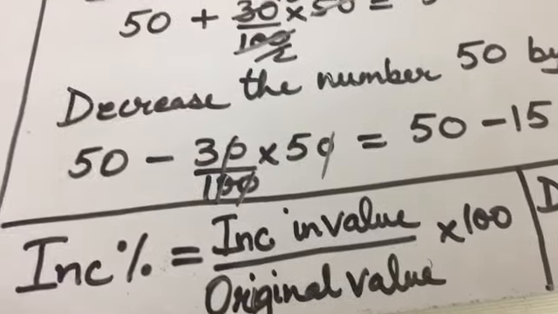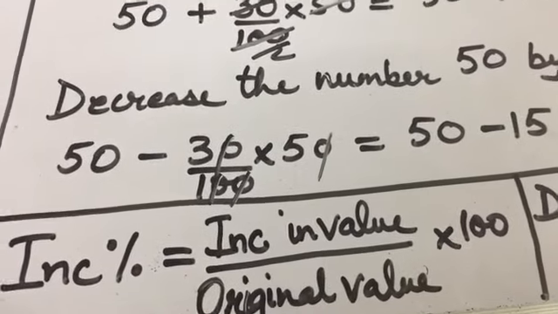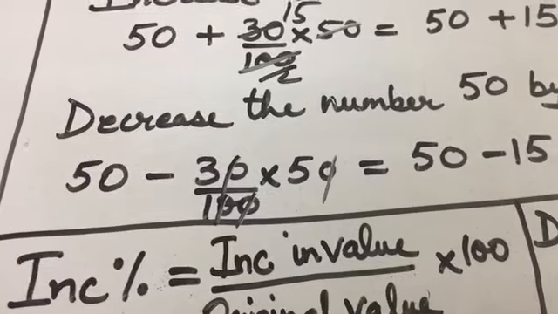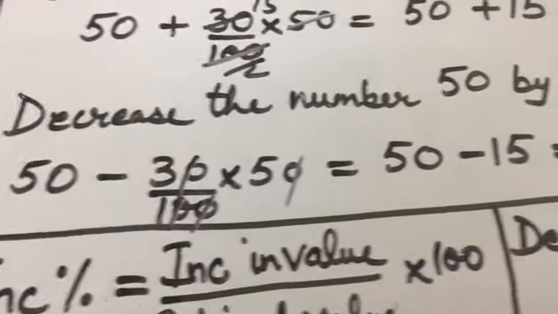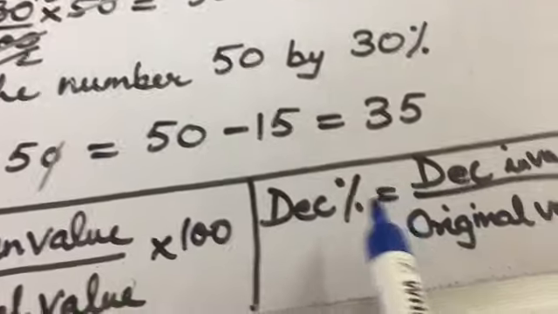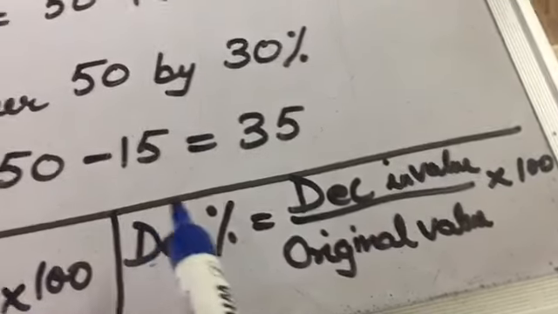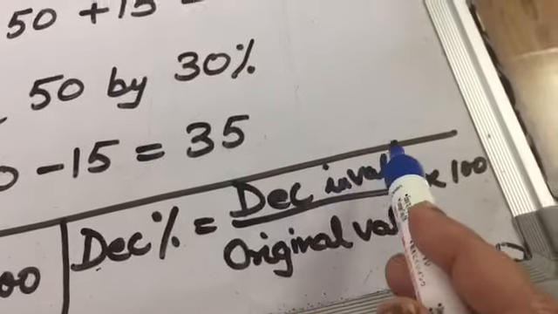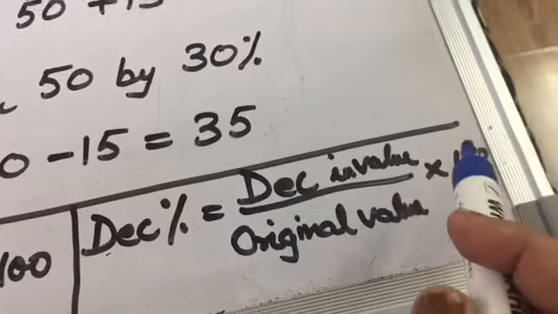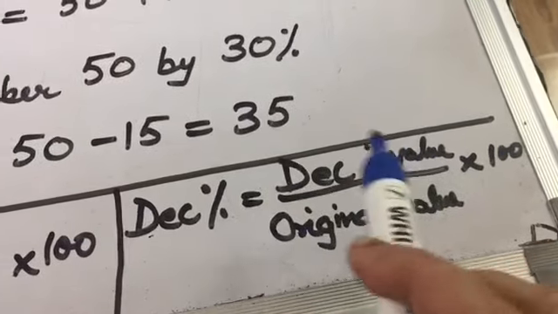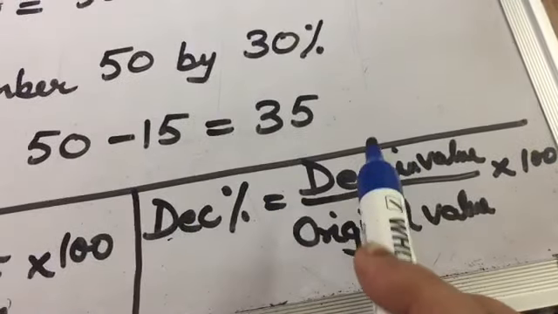2 lakh becomes 3 lakh. What is the percentage increase? Yes, 50%, increasing by 1 lakh, which is 50% of 2 lakh. Now similarly, decrease percent is decrease in value upon original value into 100. Please note down these formulae. Decrease percent is decrease in value upon original value.